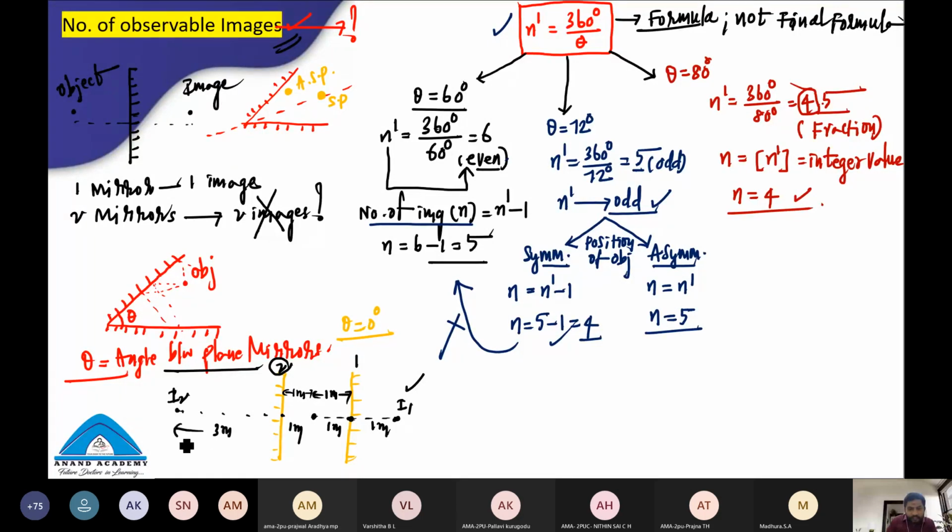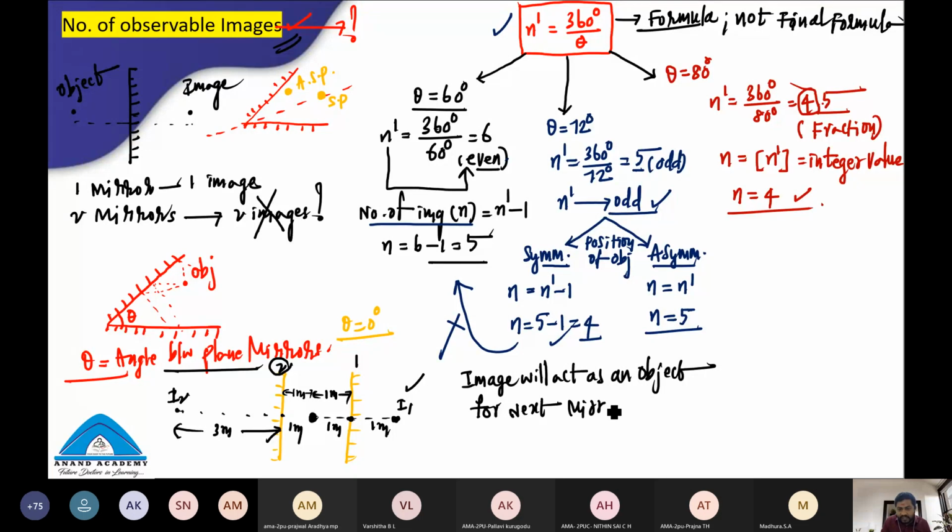Once again, my dear students, carefully observe. Concentrate on this object and this image. The first mirror will form the first image. That image will act as an object for the next mirror, the second plane mirror.